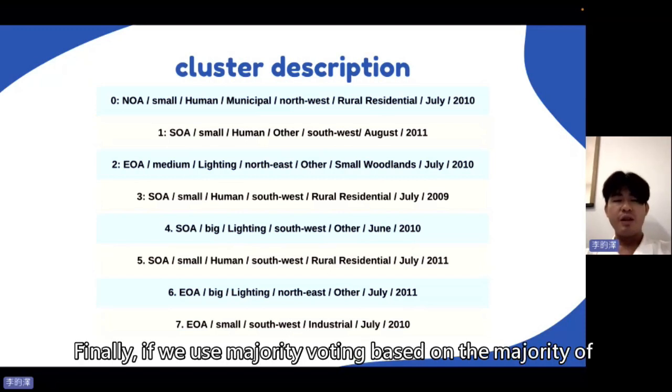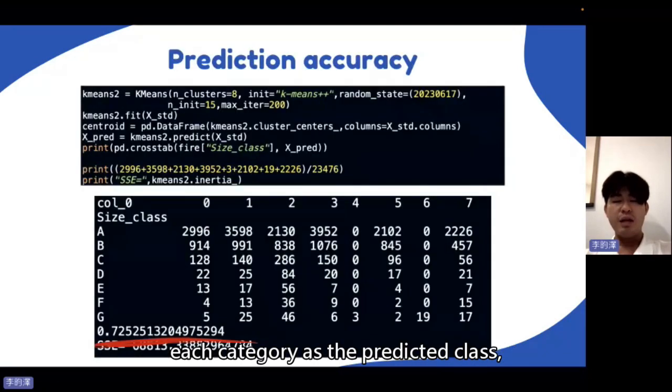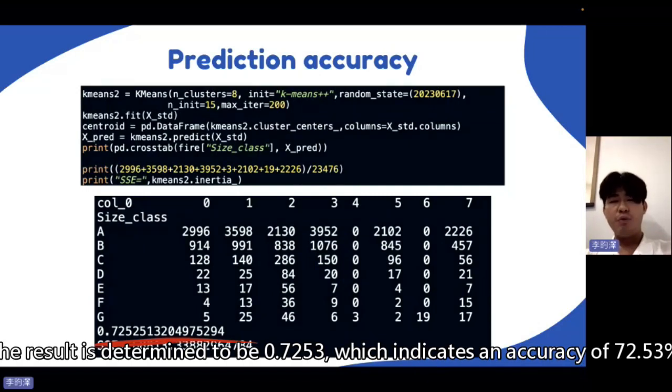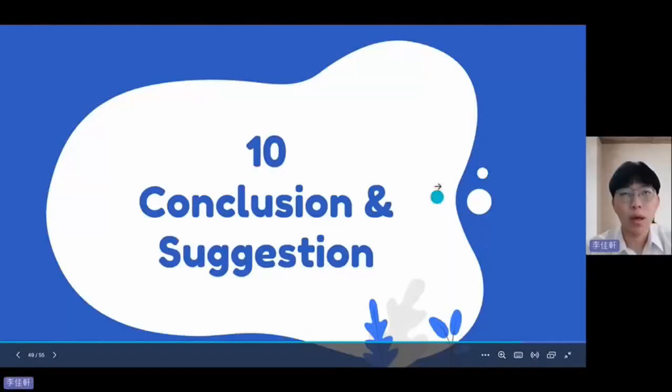Finally, if we use the voting based on the majority of each category as the predicted class and calculate its accuracy, the result is determined to be 0.7253, which indicates an accuracy of 72.53%. Finally, here are our suggestions.